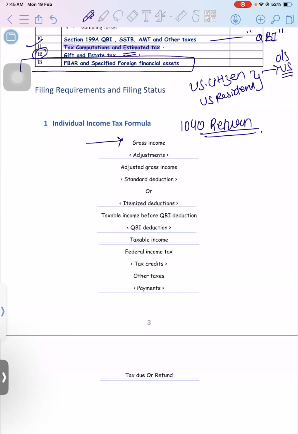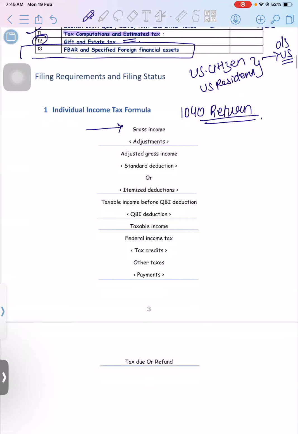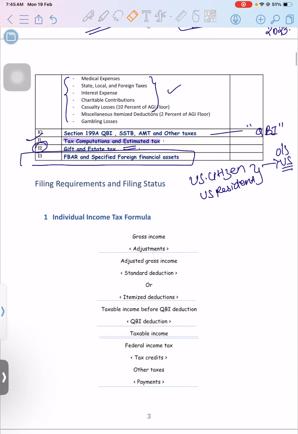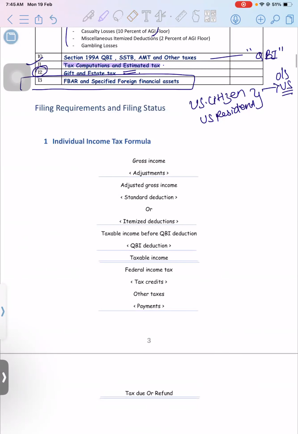Everyone, please keep yourself on mute. Okay, so take the gross income. This will include earned and unearned income. After that, you can take some adjustments, because as per the IRS, they will allow you to take some adjustments. After that, you will receive an amount that is adjusted gross income. Once you reduce your adjustments from the gross income, it is adjusted gross income.